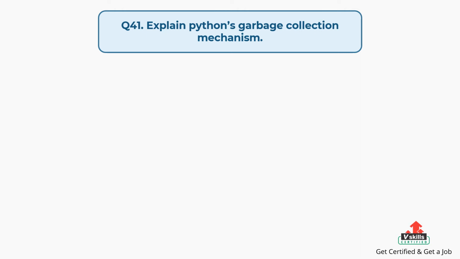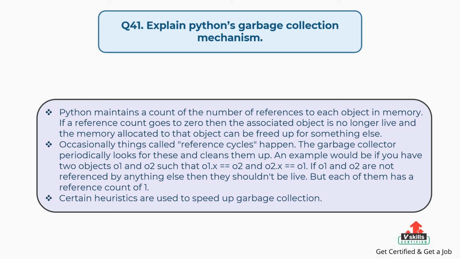Question number 41, explain Python's garbage collection mechanism. The answer is, Python maintains a count of the number of references to each object in memory. If a reference count goes to 0, then the associated object is no longer live and the memory allocated to that object can be freed up for something else. Occasionally things called reference cycles happen. The garbage collector periodically looks for these and cleans them up.